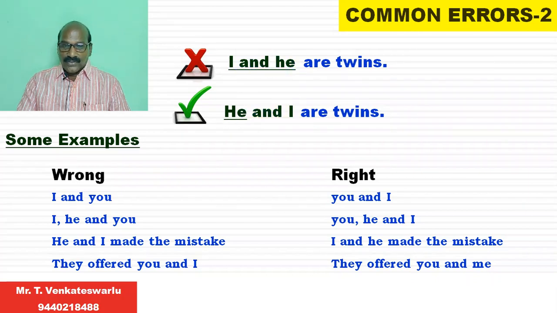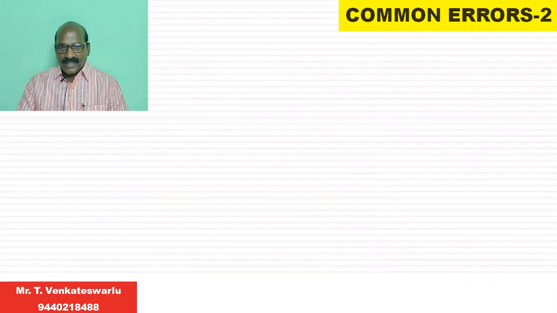"They offered you and I." It is a wrong expression. "They offered you and me" is the right expression. Because here "I" is used as subject only, and here in place of "I" we have to use "me" because it is used as the object. "Me" is used in the objective case. So the right one is "they offered you and me". Next,